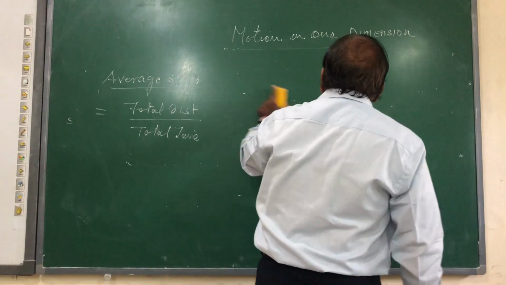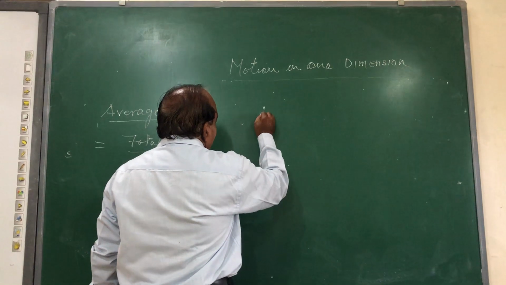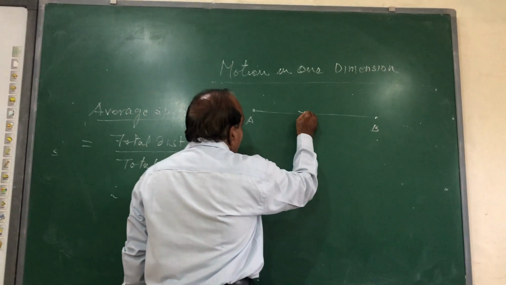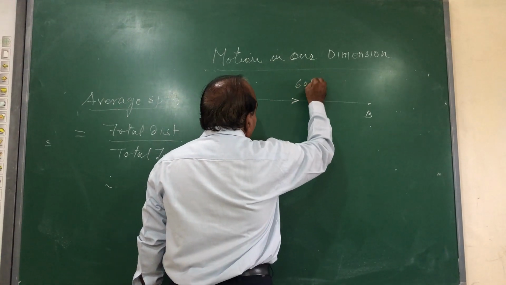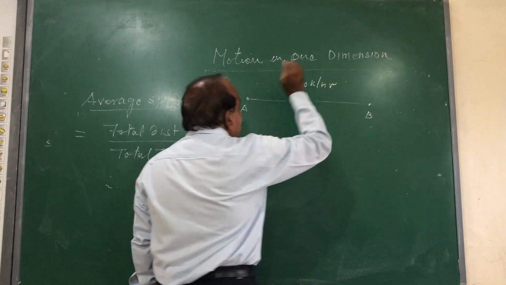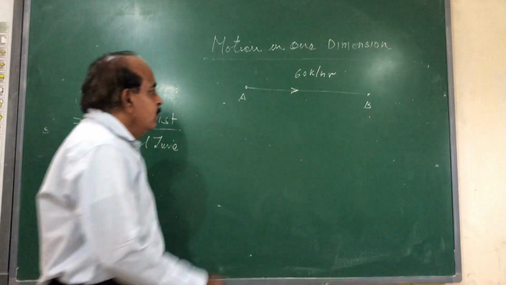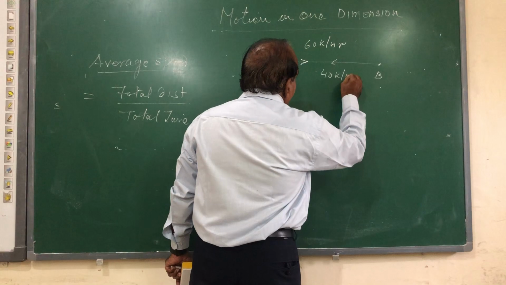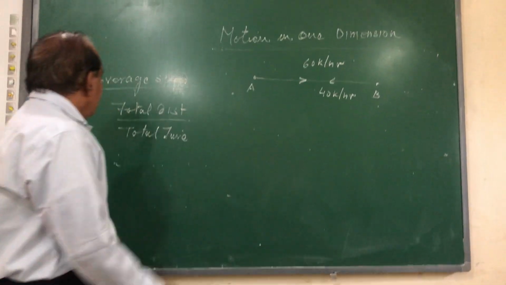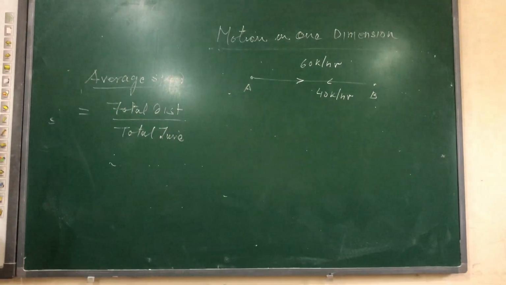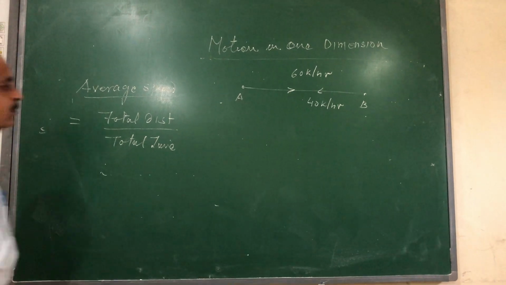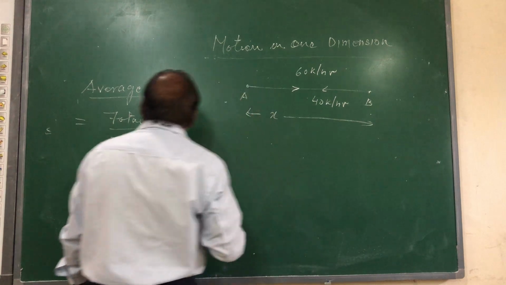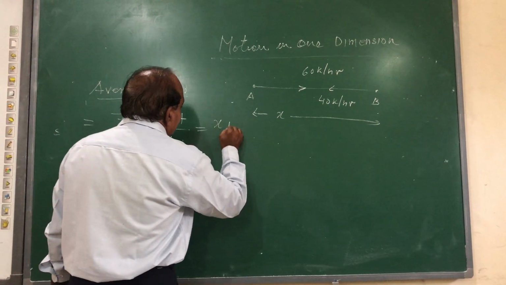Suppose a person travels on a bike from one place A to another place B. When he is going from A to B, he maintains a uniform speed of 60 km per hour. When he returns back from B to A, he maintains a speed of 40 km per hour. Now we have to calculate the average speed during the whole journey. Suppose the distance from A to B is x. In going and coming back, the total distance traveled will be x plus x.